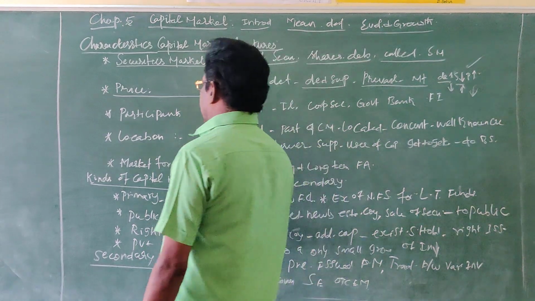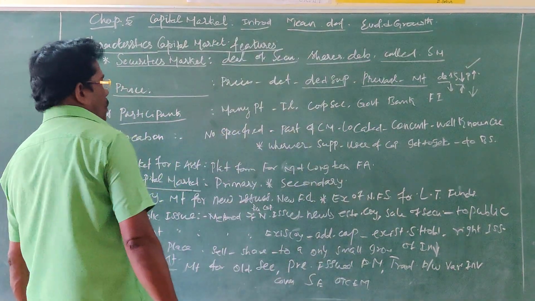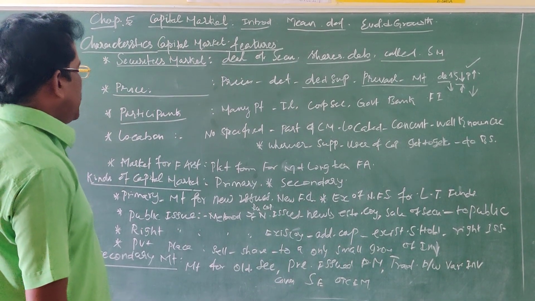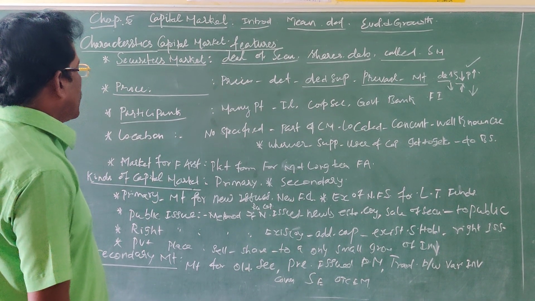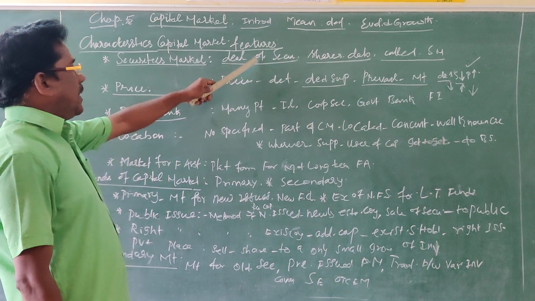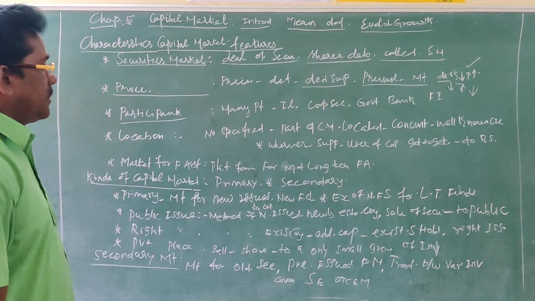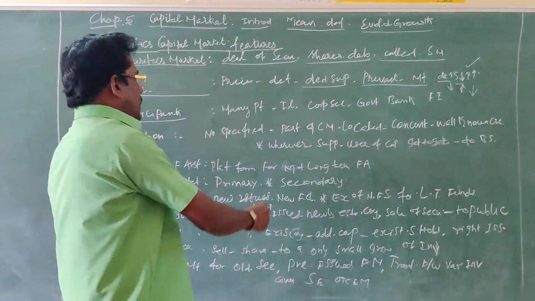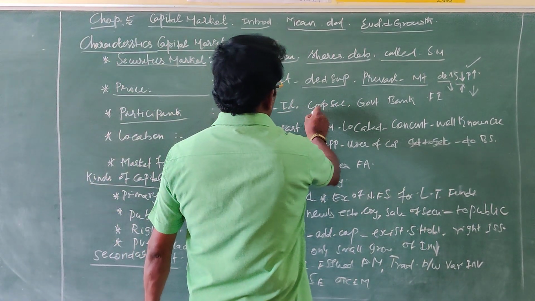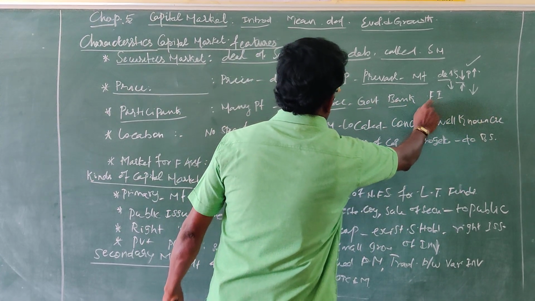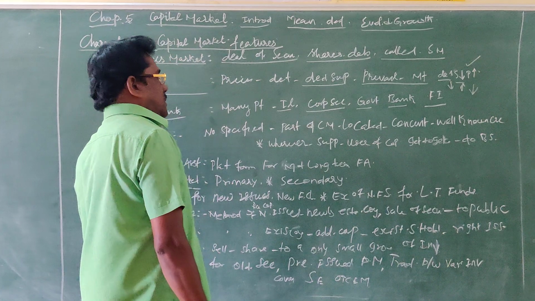Then the third characteristic, participants. Who are the participants in the capital market? There are many participants who take part in dealing of securities, buying and selling, for raising long-term and medium-term funds. Namely, individuals, corporate sectors, government, banks and many financial institutions.